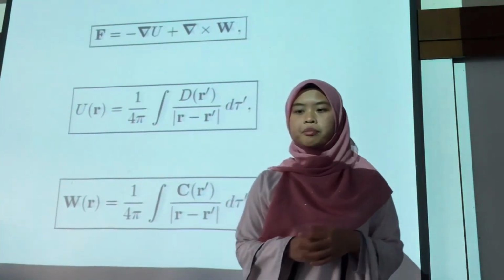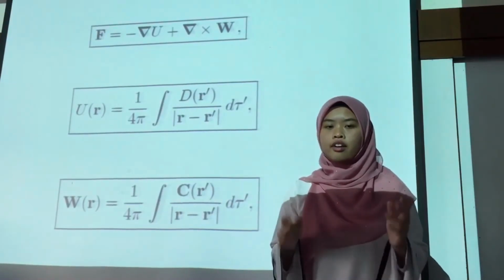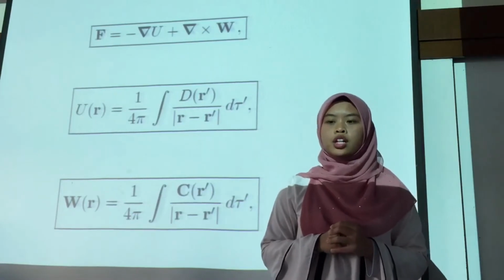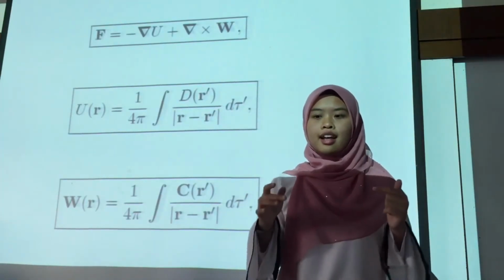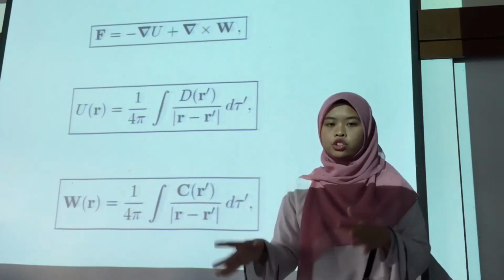So the potentials themselves are unique if they vanish as r approaches infinity, and the vector W is in the gauge where del dot W equals 0.